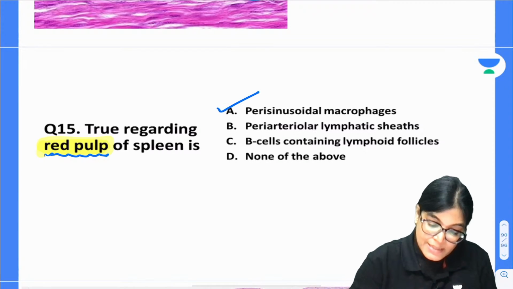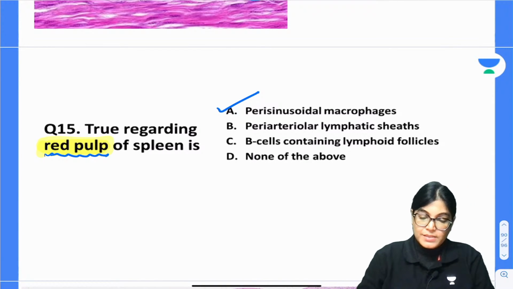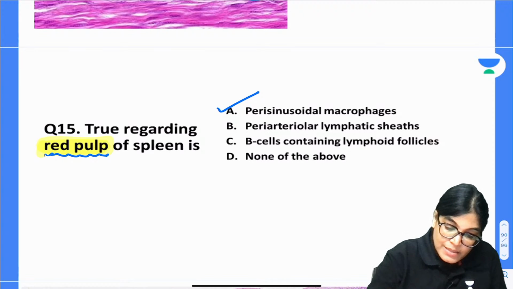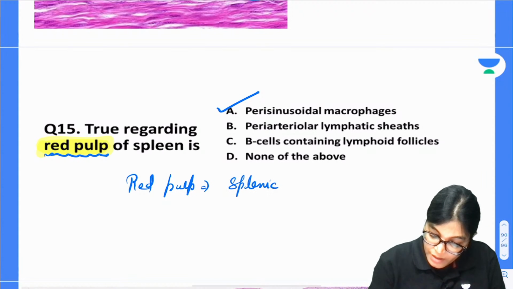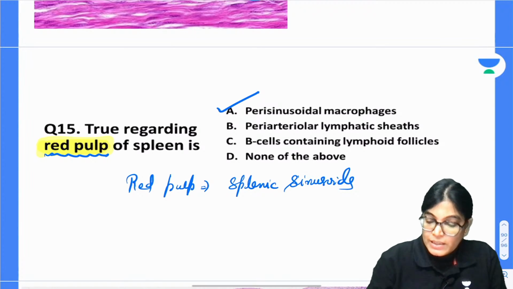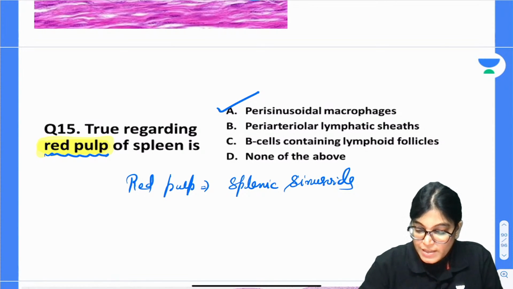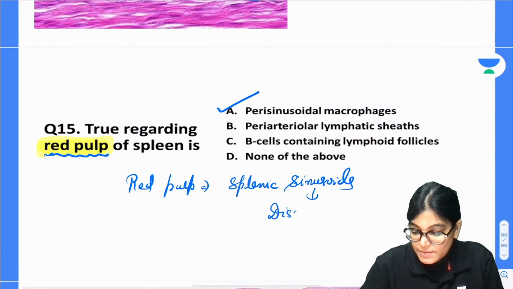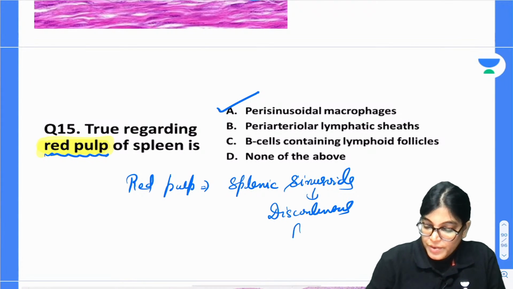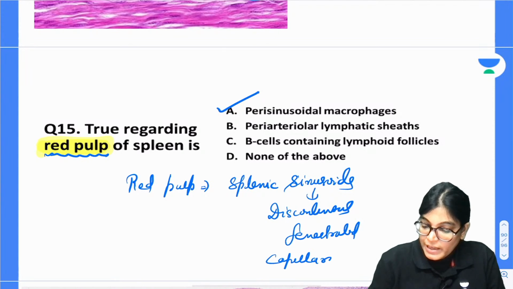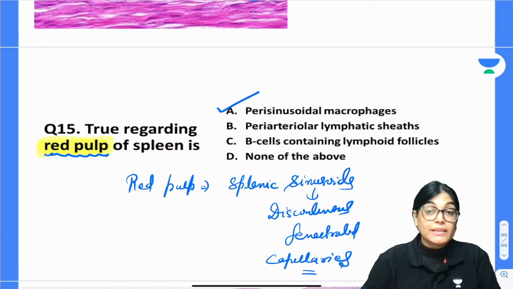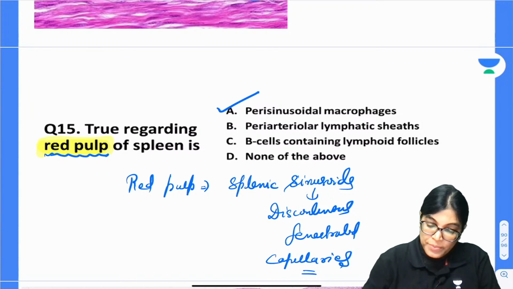Actually the correct answer is A, perisinusoidal macrophages. My dear aspirants, when we talk about red pulp, red pulp is made of splenic sinusoids, which are discontinuous fenestrated capillaries, having discontinuity not only in the endothelium but also in the basement membrane.